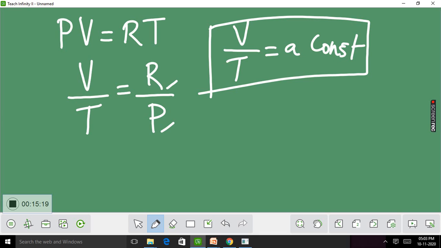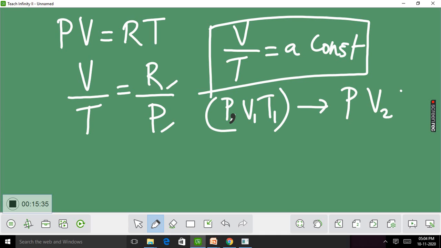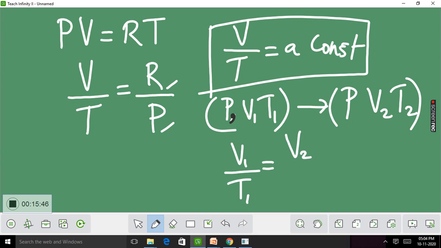If the system changes from P V1 T1 to P V2 T2, then we can write V1 by T1 equal to V2 by T2.